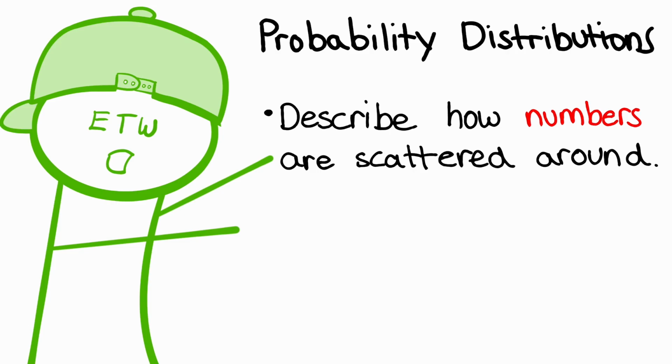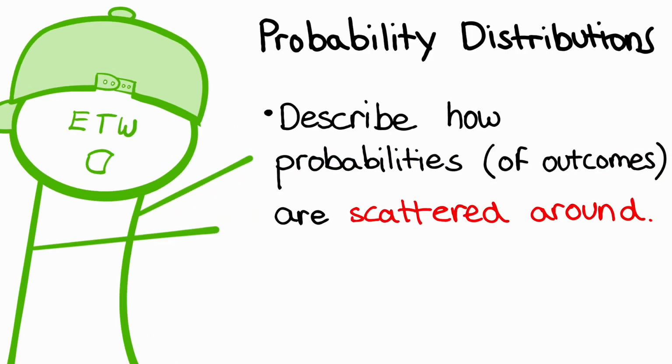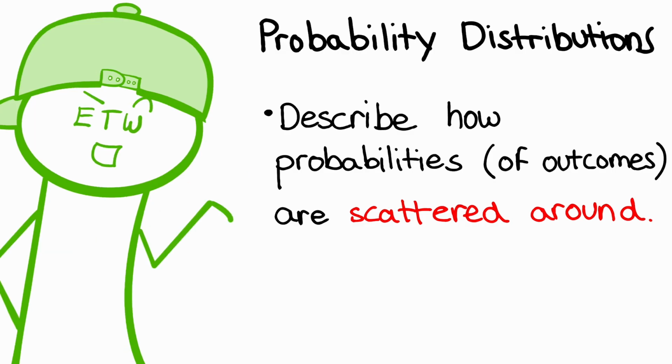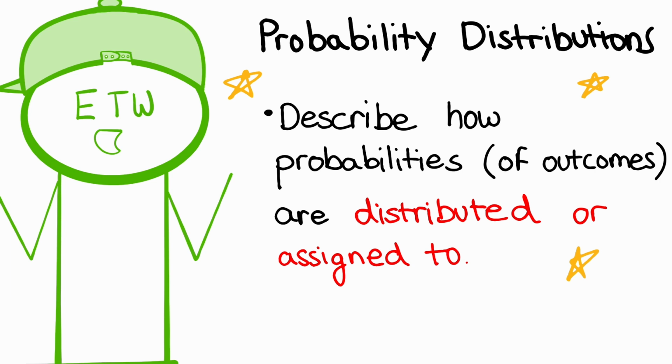Instead of saying numbers, we say probabilities. And instead of saying scattered around, in statistics, we say distributed or assigned to. And we arrive at the main intuitive definition of probability distributions.